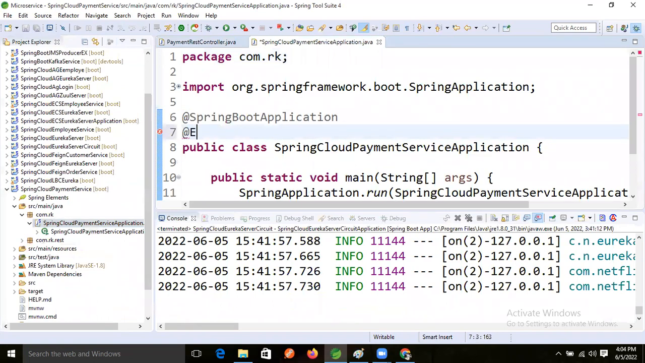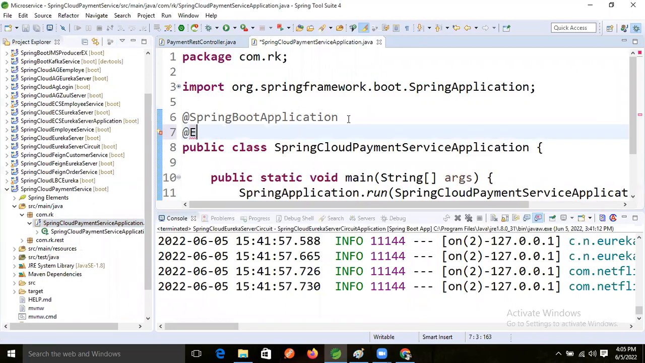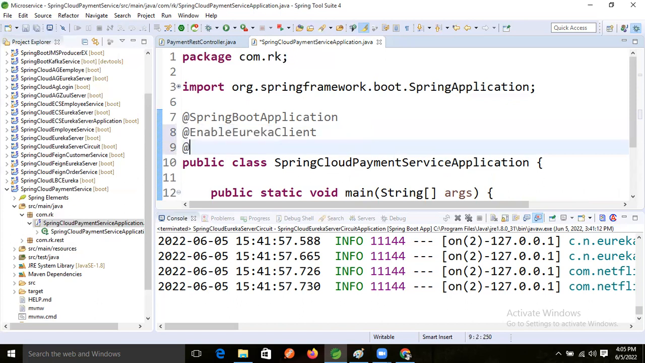At the rate Eureka server, Enable Eureka client. Next, another annotation we will apply, right? At the rate enable Hystrix. Enable Hystrix, right? Okay, good.